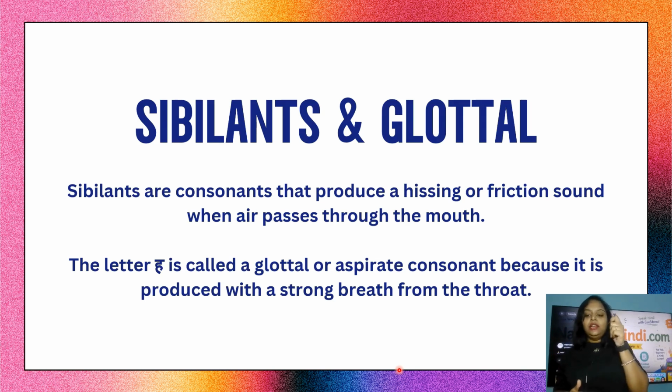And next, glottal. Glottal is this area of your throat. The letter h is called a glottal or aspirant consonant because it is produced with a strong breath coming from the throat. Try h, h. When you say h, you will feel a strong vibration in your glottal area. H, h. Very good.